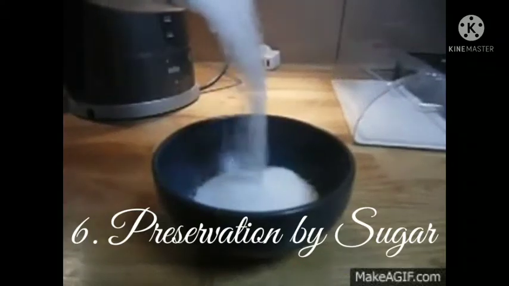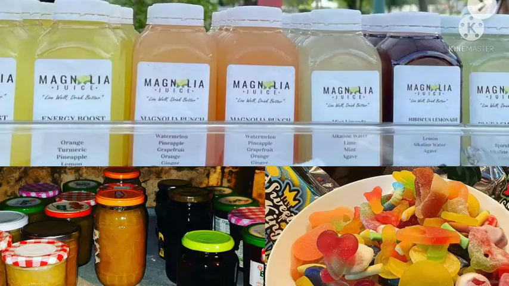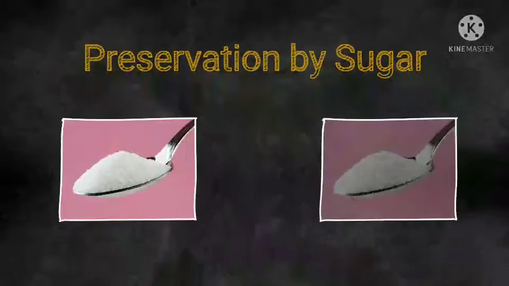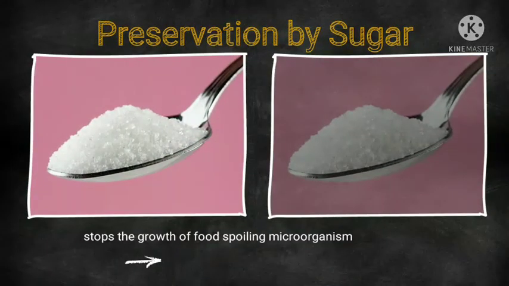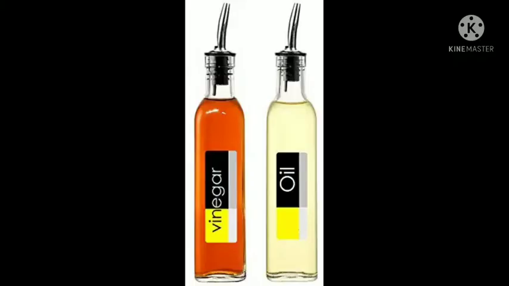Sixth is preservation by sugar. Jams, jellies, and fruit juices are preserved for a long time because of the presence of sugar in them. Sugar stops the growth of food spoiling microorganisms by reducing the moisture content of the food.